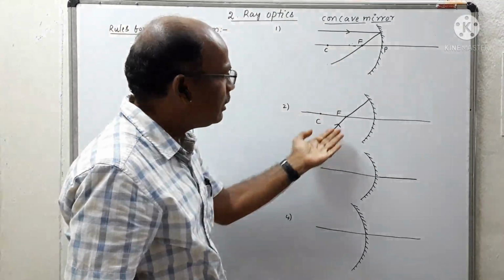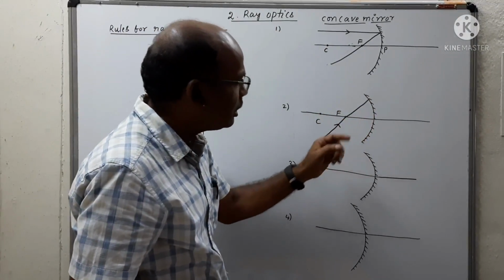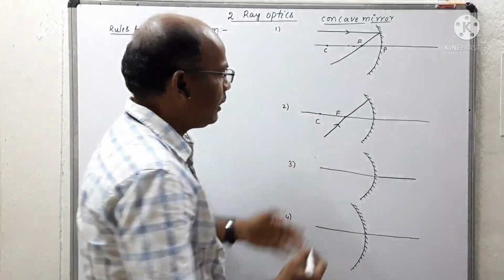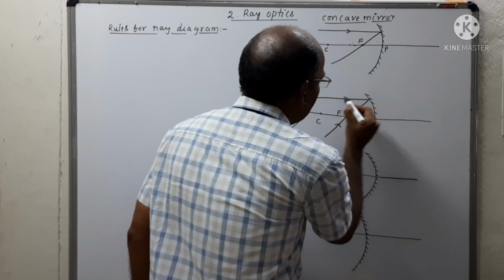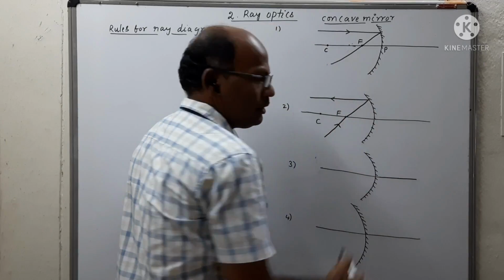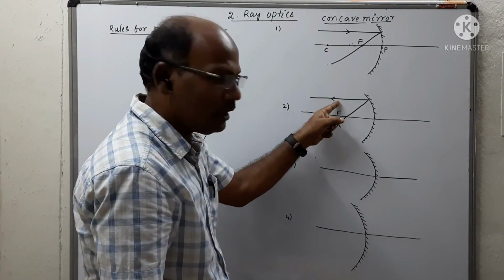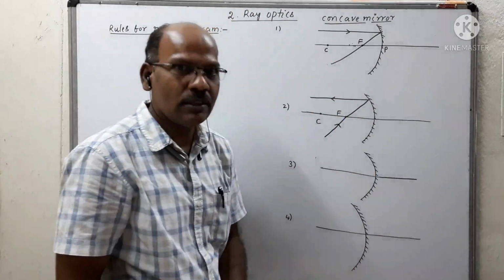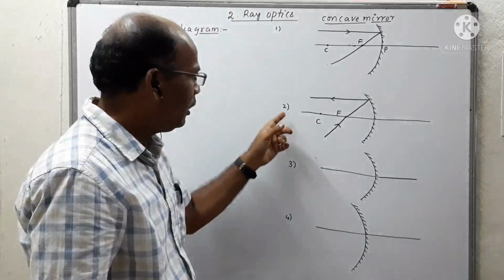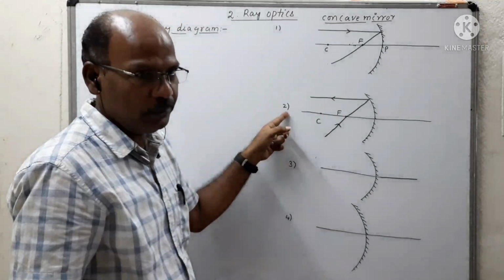After it is incident on the concave mirror, it gets reflected and becomes parallel to the principal axis. So that is like this. This is the reflected ray which is parallel to the principal axis of the concave mirror. This is called rule 2.